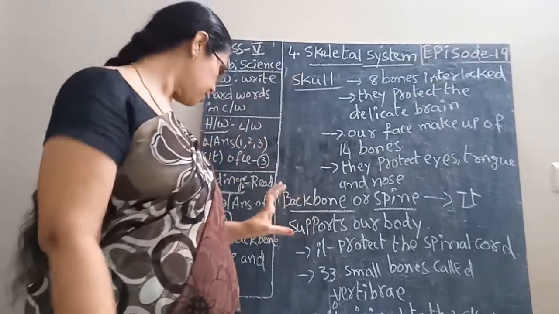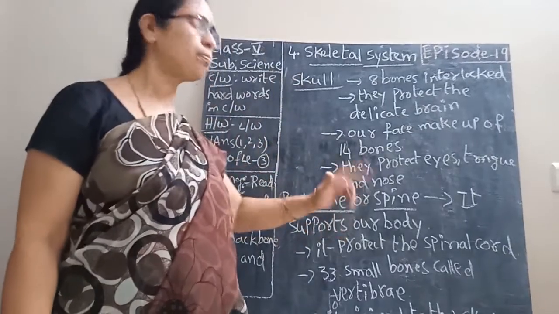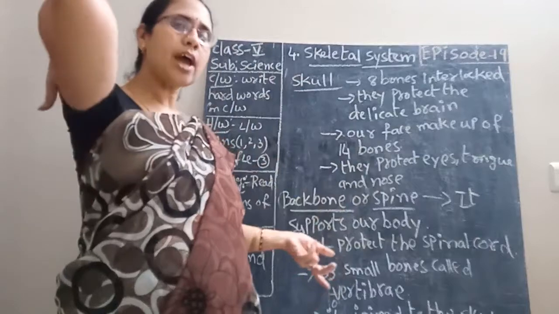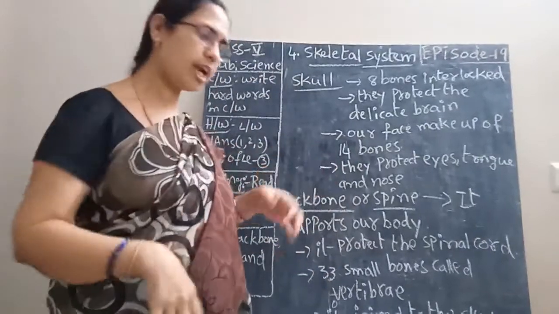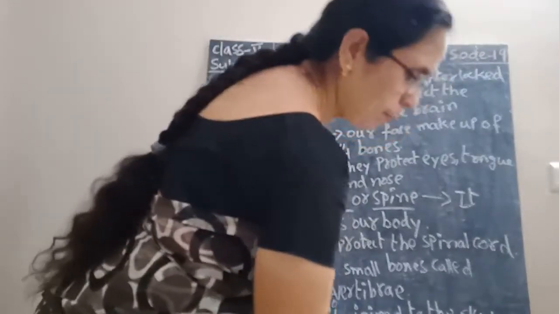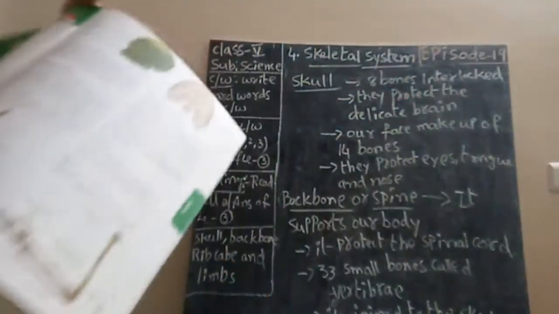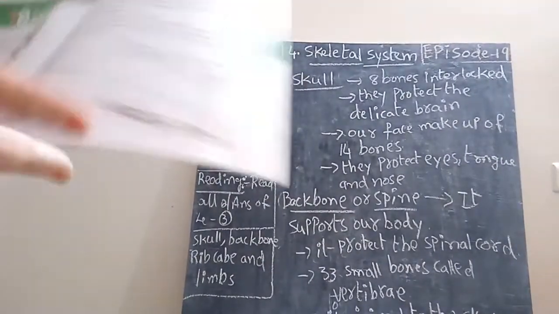And what is the next part? Backbone or spine. It is on the backside of our body. I will show you the picture also. Okay, children, open textbook page number 185.